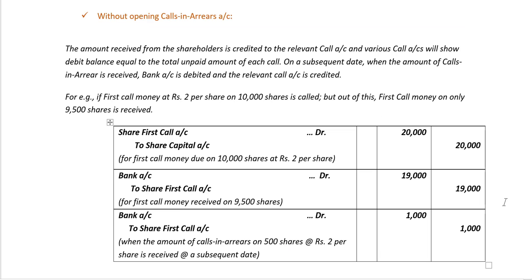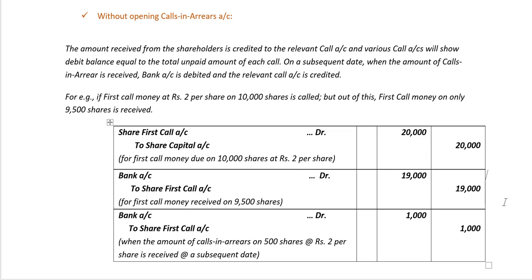Let's understand in detail the treatment under the first method, without opening calls in arrears account. Now in this method, the amount received from the shareholders is credited to the relevant call account, and the various call accounts will show debit balance equal to the total unpaid amount of each call. On the subsequent date when the amount of calls in arrear is received, bank account is debited and the relevant call account is credited.